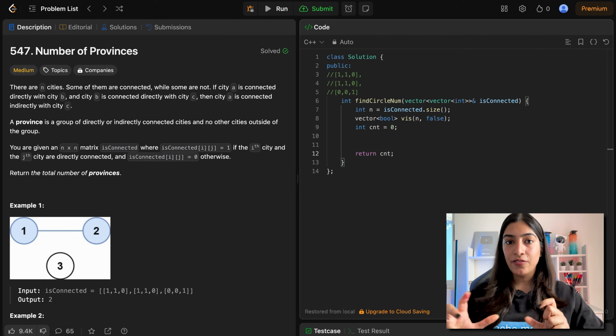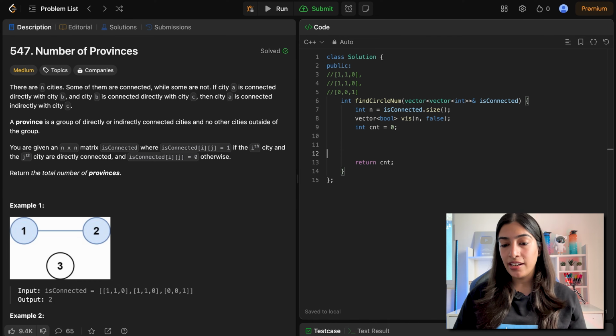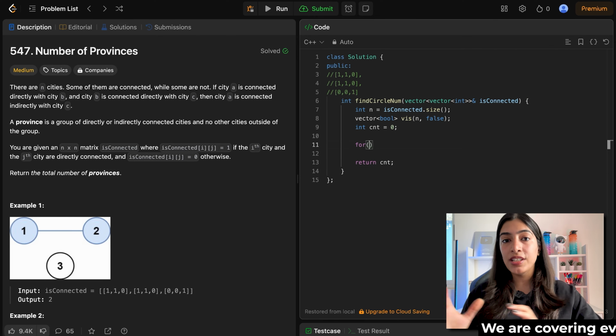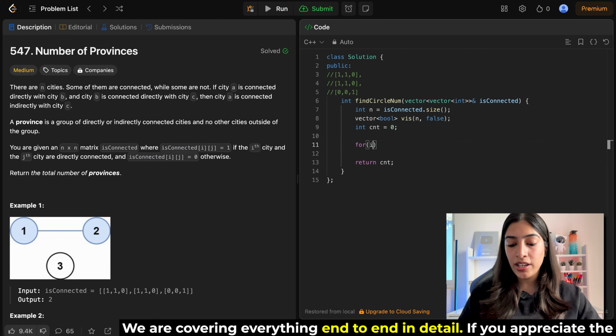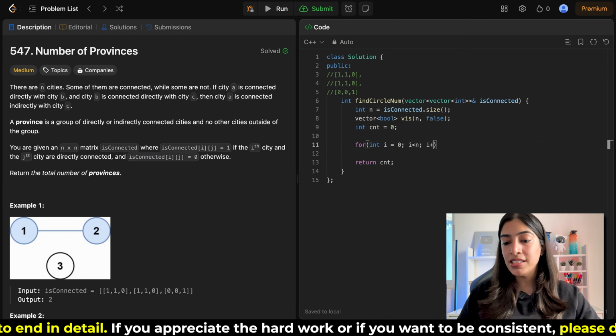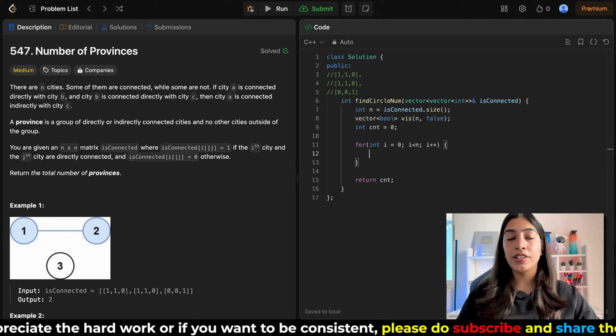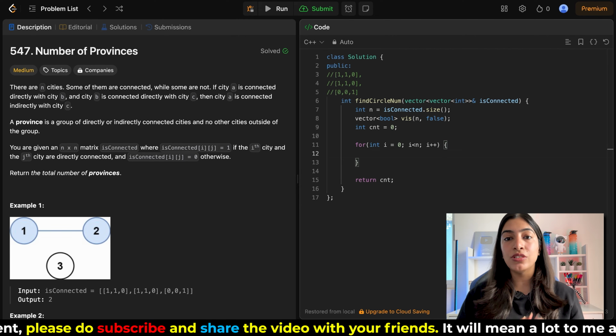Now I need to do DFS. In a particular DFS traversal, I'll be visiting some of the nodes. Suppose I do traversal over here, I'll be visiting 1 and 2, but I wouldn't have visited 3. So I'll have to keep doing the DFS again and again till I visit all the nodes. Now, how will I be sure that I visited all the nodes? I always check whether I should do DFS from this node or not. So I write a for loop, i equal to 0, i less than n, i plus plus, and I try doing DFS over all the nodes, but my condition is that this node has not been visited.